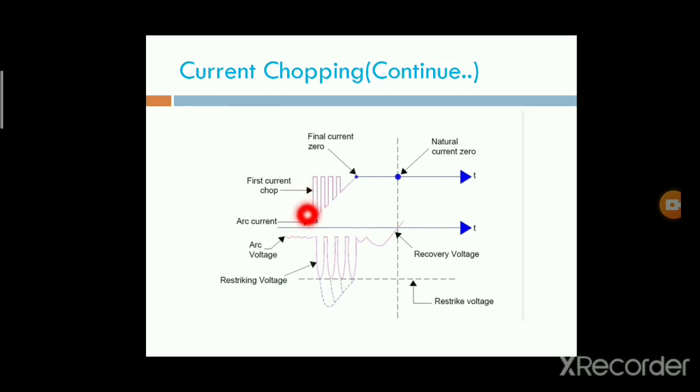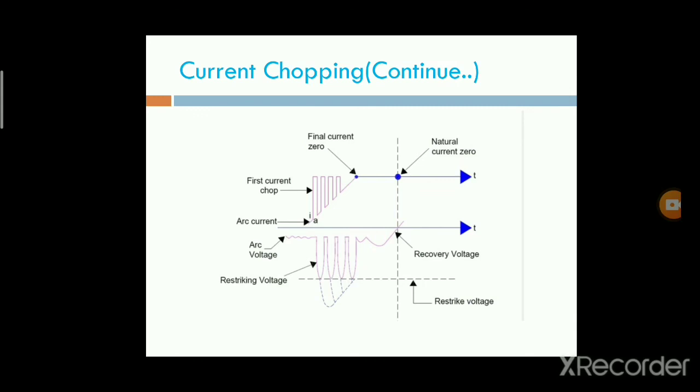The current in the arc was flowing from the source through the inductance and the circuit breaker contacts. The energy contained in the electromagnetic field cannot become zero instantaneously, so it changes into some other form of energy.